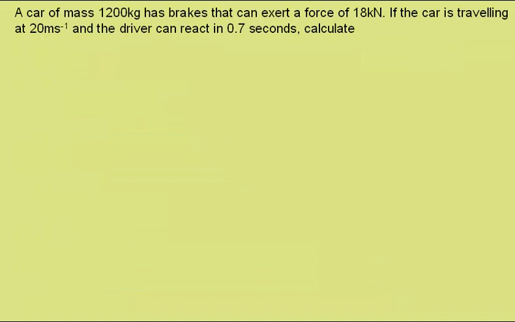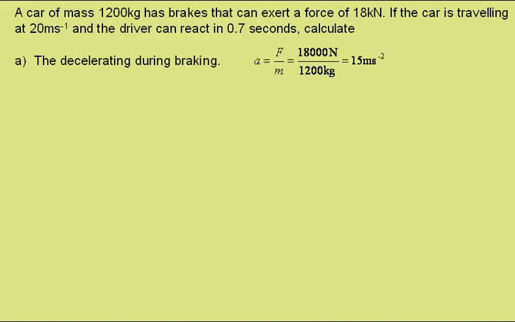Let's run through an example. A car of mass 1200 kilograms has brakes that can exert a force of 18 kilonewtons. If the car is travelling at 20 meters per second and the driver can react in 0.7 seconds, calculate for A, the deceleration during braking. Well, we can use the formula a equals F over m, because a deceleration is just a negative acceleration. The force of 18,000 newtons over 1200 kilograms gives a deceleration of 15 meters per second squared.